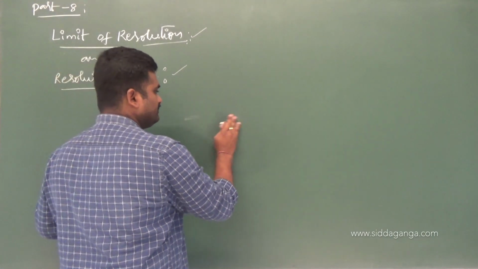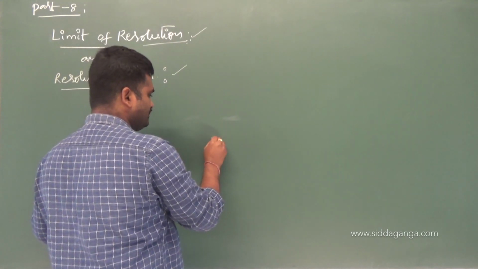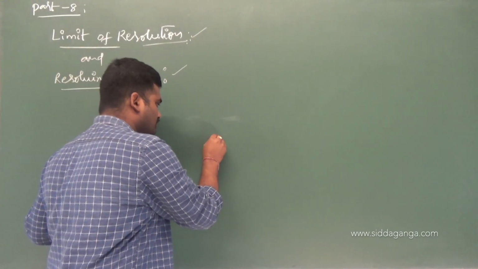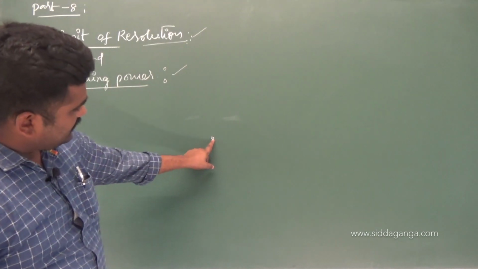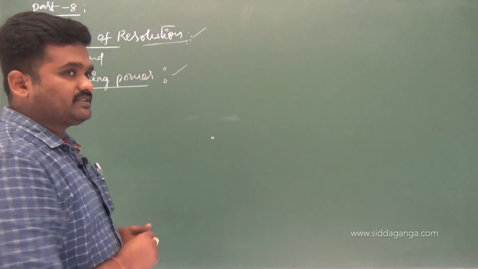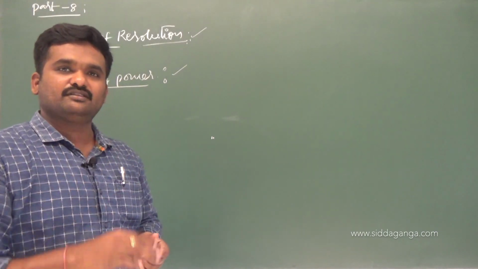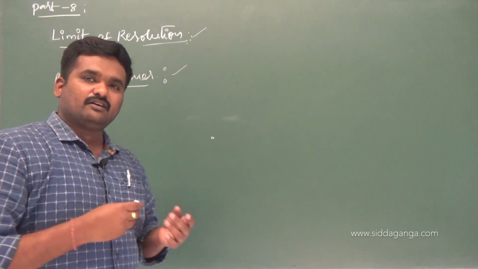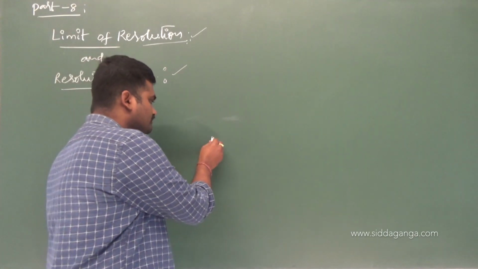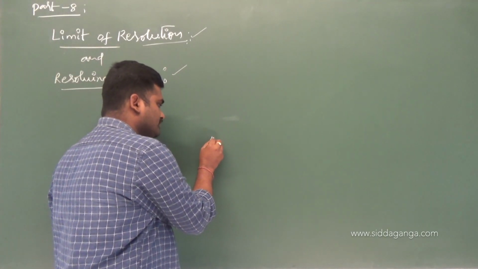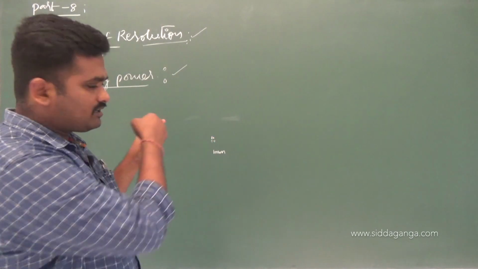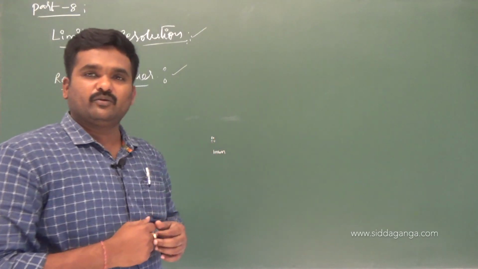Now I am going to place two more dots here. These two objects which I have kept, no doubt, are small dots placed individually. Do these two dots appear as a single object for you or as two distinct objects? It depends on the limit of resolution of your eye. For example, let the distance between these two small dots be 1 millimeter.